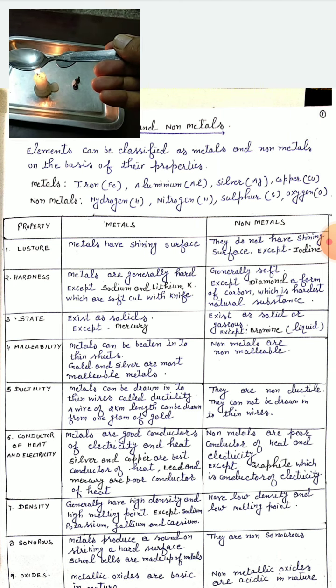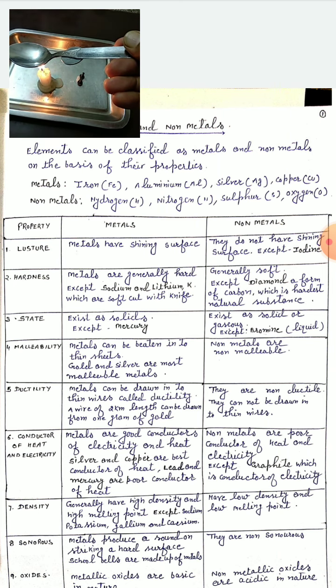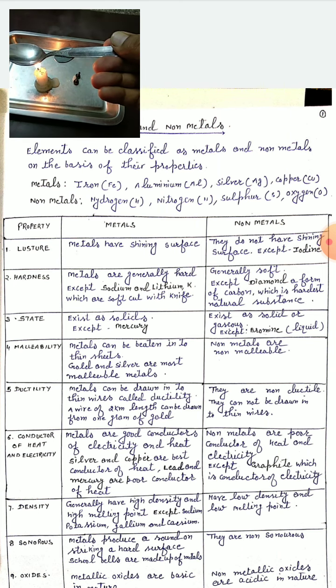In the meantime, while this activity is going on, we will talk about another property of metals, which is density. Generally, metals have high density and high melting point, except sodium, potassium, gallium and cesium. They do not have a high melting point.